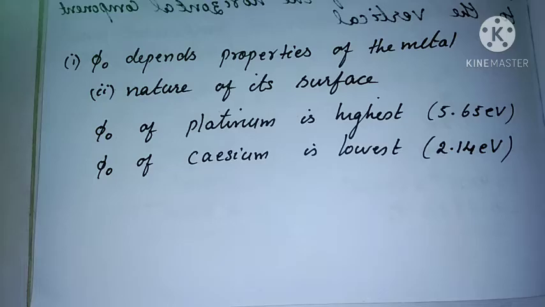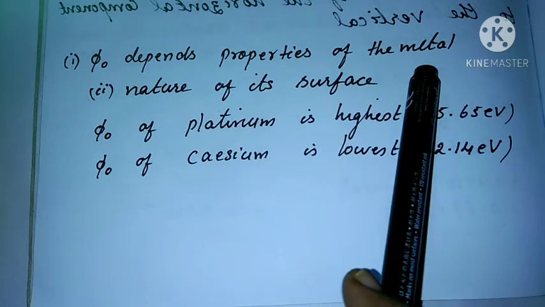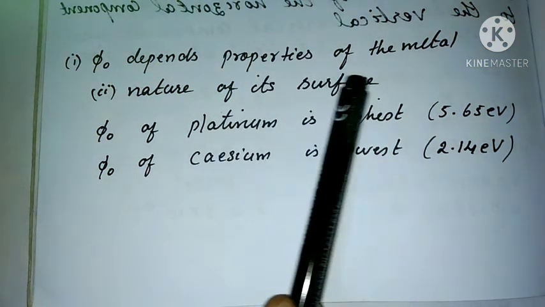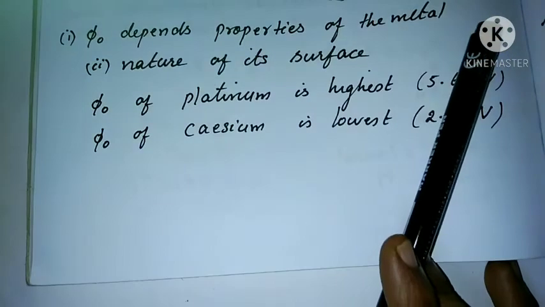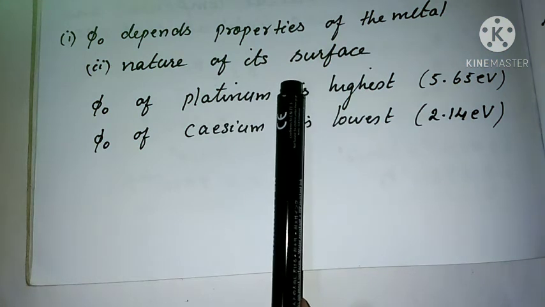Clear? This work function depends on the properties of the metal. So what are the factors on which it depends? It depends on the properties of the metal and on the nature of its surface. So for each metal surface, the work function is different.